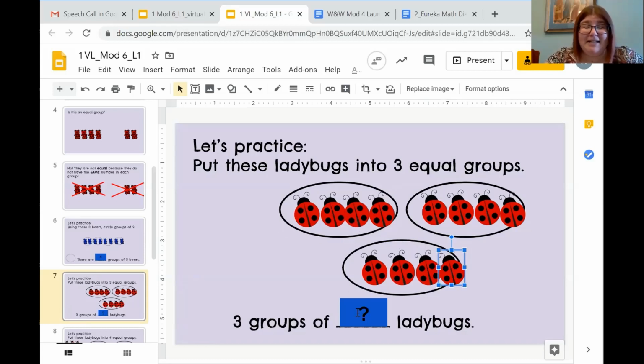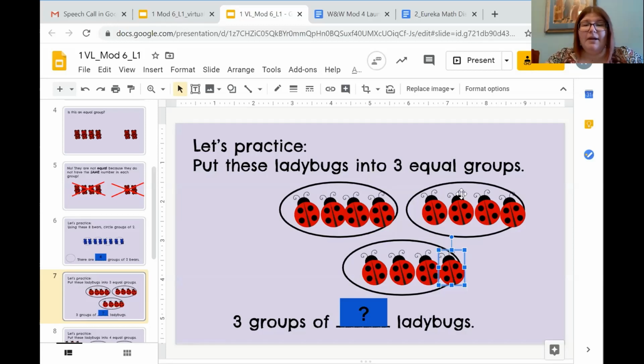So down here I see my text box, 3 groups of blank ladybugs. So I see I have my 3 circles, and this question must be asking me, how many ladybugs are inside each circle? So I'm going to go ahead and count. I made sure that each group was equal as I put the ladybugs in. 1 ladybug, 2 ladybugs, 3 ladybugs, 4 ladybugs. I'm just going to double check myself to make sure I didn't make any silly mistakes.